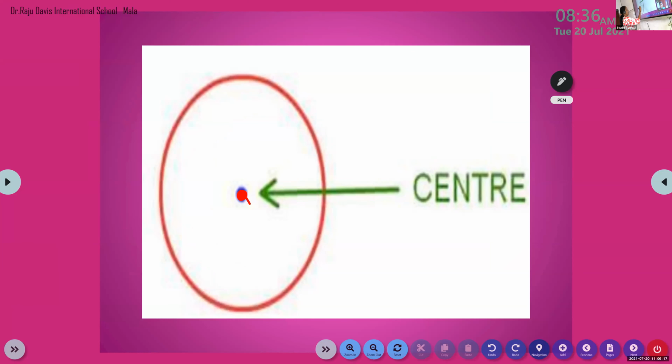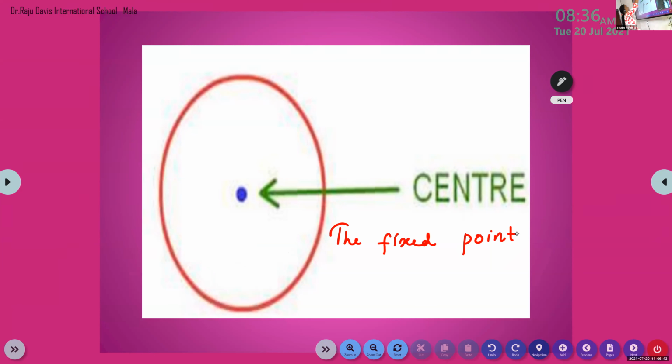And the distance we are taking for drawing the circle, it is known as radius. Okay. So shall we write that? Yes, ma'am. Now you can write the fixed point. And now we have to write this. Ma'am, also it will pass through this point is called diameter.